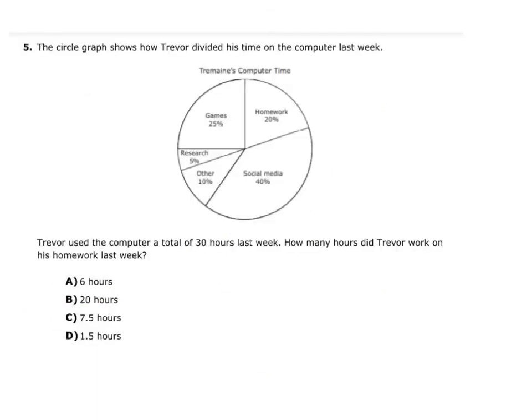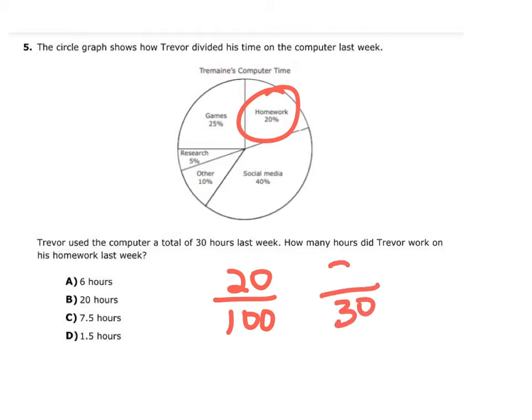The circle graph shows how Trevor divided his time on the computer last week. Trevor used the computer a total of 30 hours last week. How many hours did Trevor work on his homework last week? So we have Trevor with 30 hours. So let's go ahead and look at homework. Homework is 20. So what we do: 20 out of 100 is equal to x over 30.